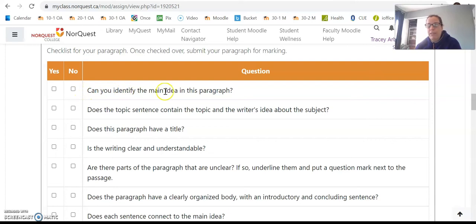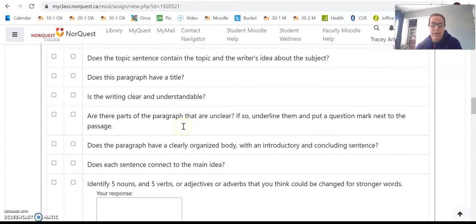For example, can you identify the main idea? So that hopefully is your topic sentence, and your concluding sentence are really, really communicating that main idea. It also has small things like, does your paragraph have a title? So these are some things that you can go in and add as you go through this checklist.